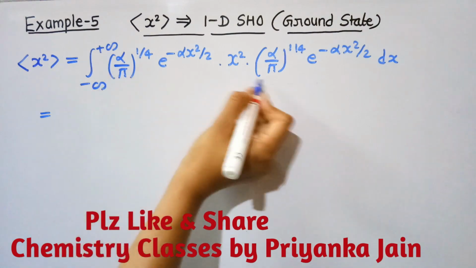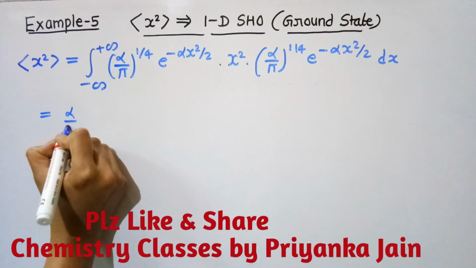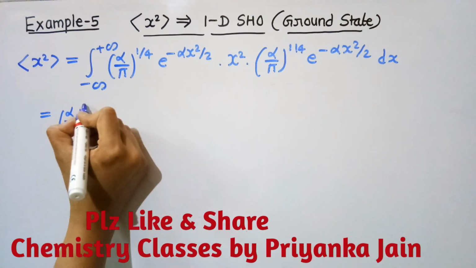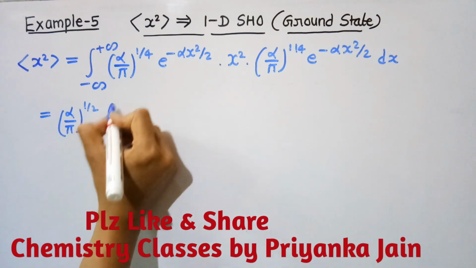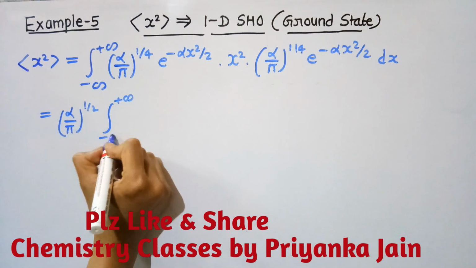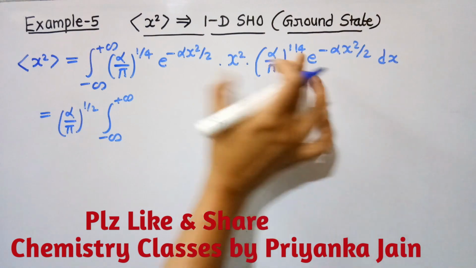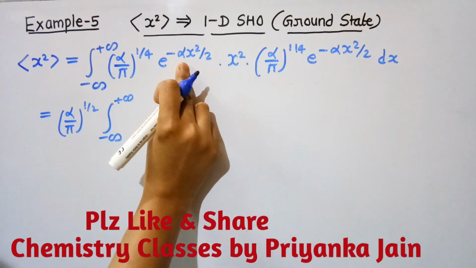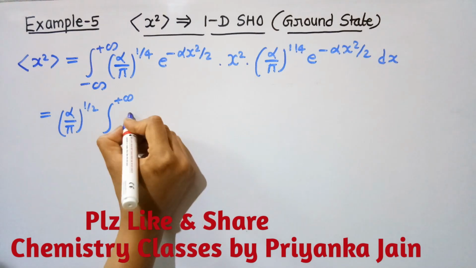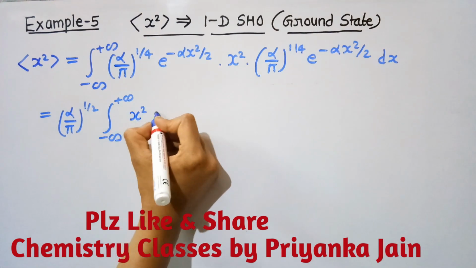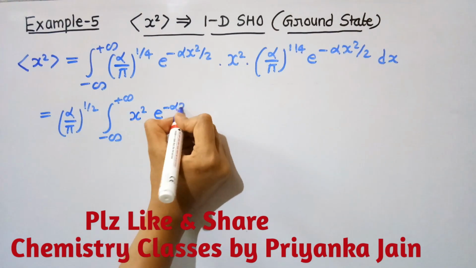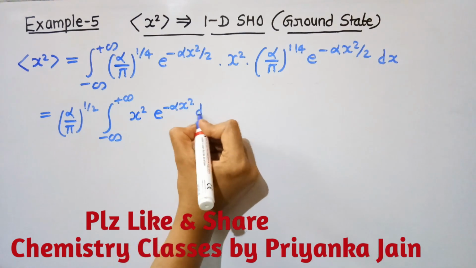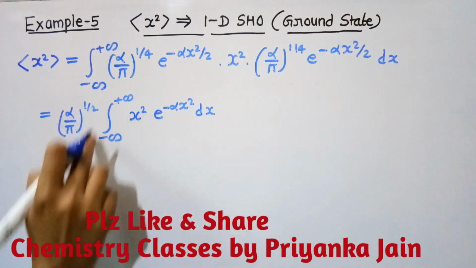And then what we have to do again? This term will multiply and go outside, and then integrate, so their powers will get added, so we are getting e^(-alpha x^2), and this is x square. This will be the first function and this will be the second function, in this way, right? And then we have to integrate them between this limit.